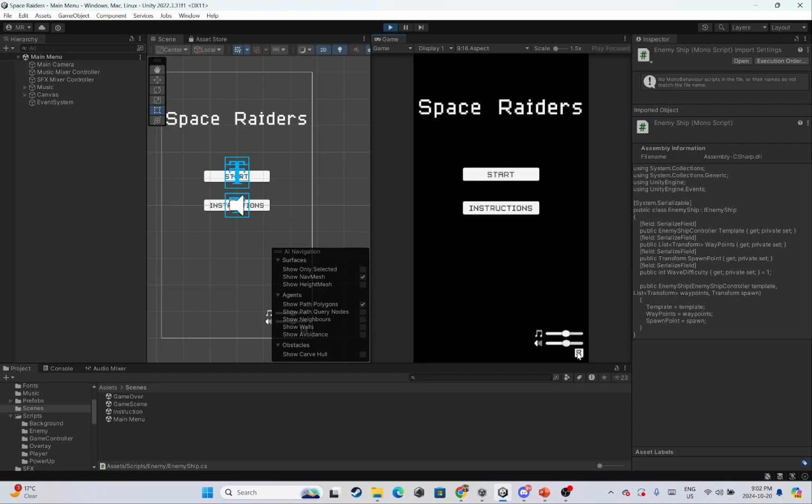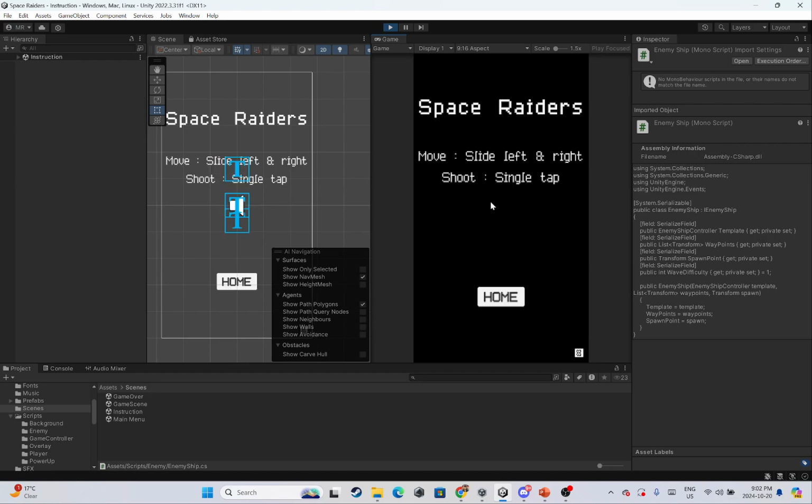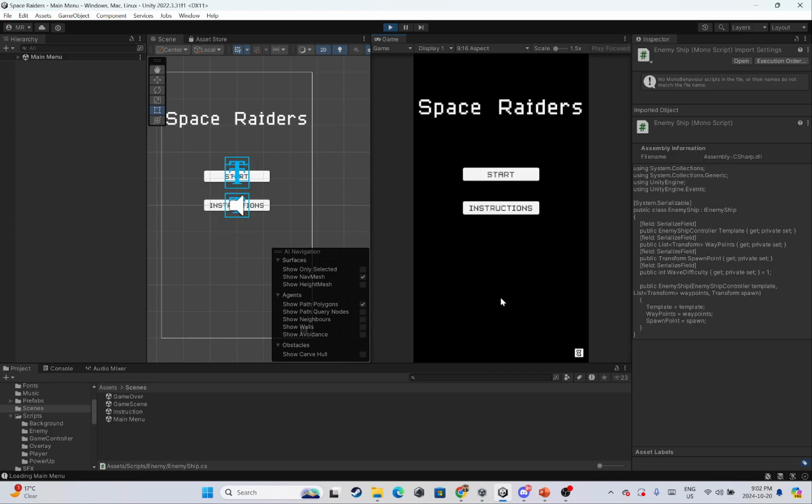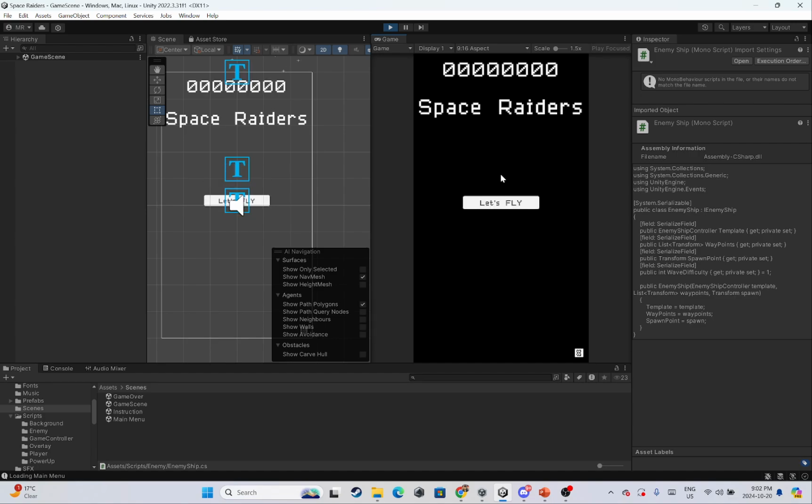in the middle for now, and I might increase it inside the game so that you can have a proper demonstration. And as you can see over here, it's the instruction of how you can control the game. So slide left or right and tap to shoot. It's that simple. And if we press home again, we'll be returned to the main menu. Now I will directly go to the start, press start, and play the game.